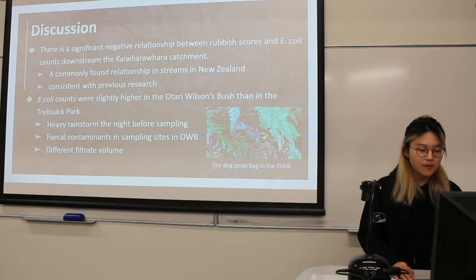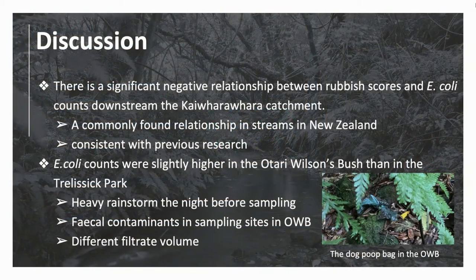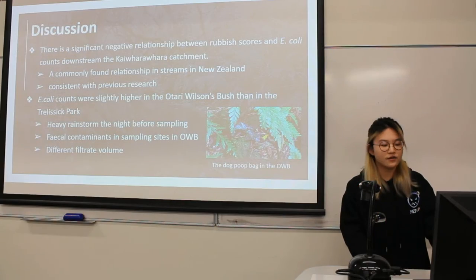This relationship was commonly found in rivers and streams in New Zealand and is consistent with a study carried out in the same stream a decade ago. However, E. coli counts were slightly higher in the Aotearoa bush than in the Triassic Park, which was closer to the stream mouth. We have three possible speculations about this unusual result.